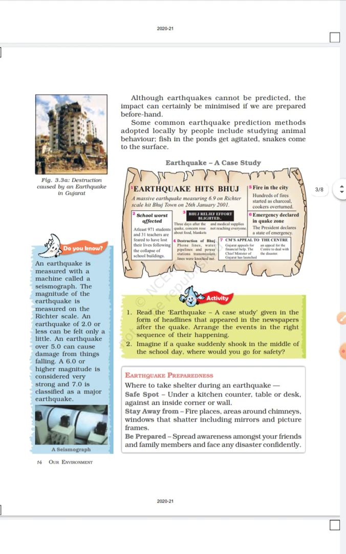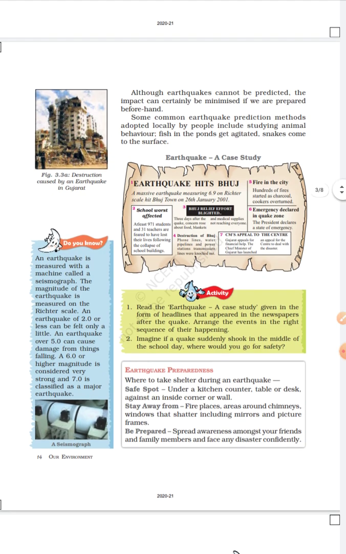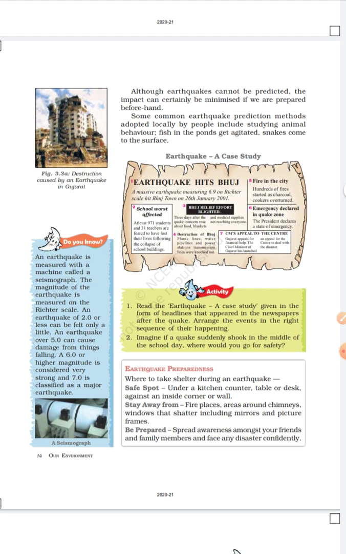An earthquake of 2.0 or less can be felt only a little. Over 5 can cause damage from things falling. If an earthquake occurs at 5 or more on the Richter scale, it causes loss of property as well as loss of life, right? Higher magnitude is considered very strong, and 7.0 is classified as a major earthquake.